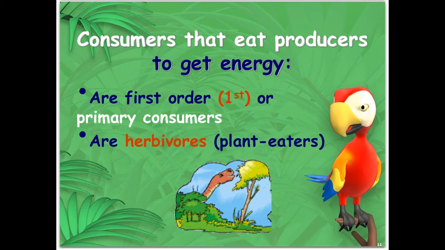Consumers that eat producers to get energy are called primary consumers. They can also be called first order consumers. So you may have called them previously herbivores. Those are plant eaters. So anything that is a herbivore that eats a producer to get its energy is called a primary consumer.